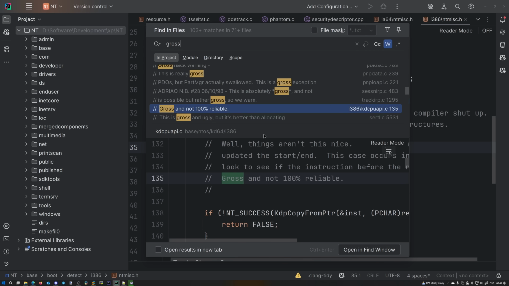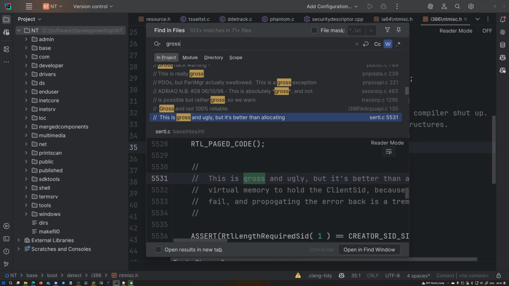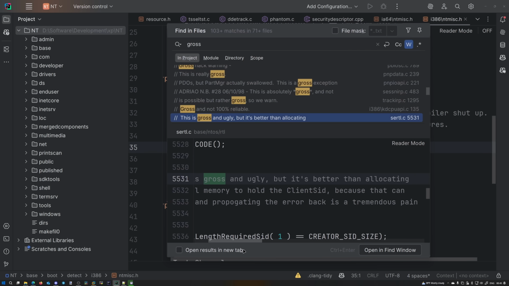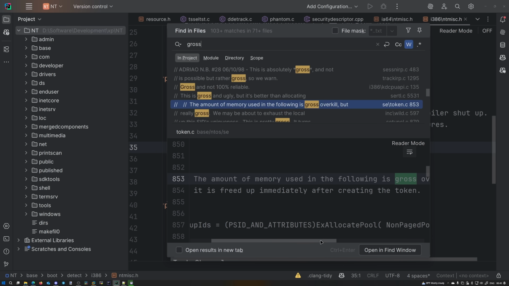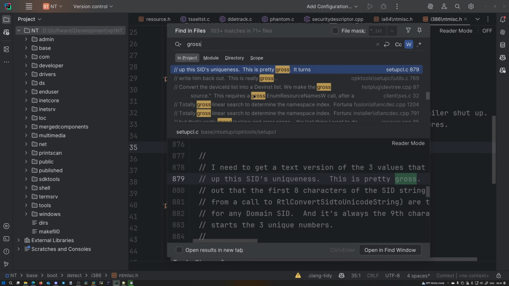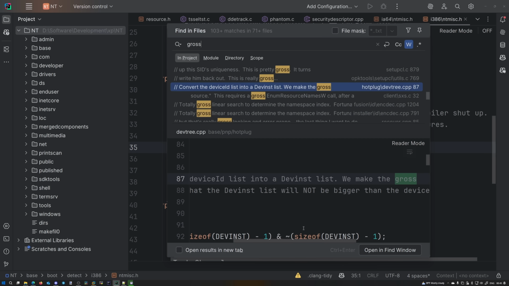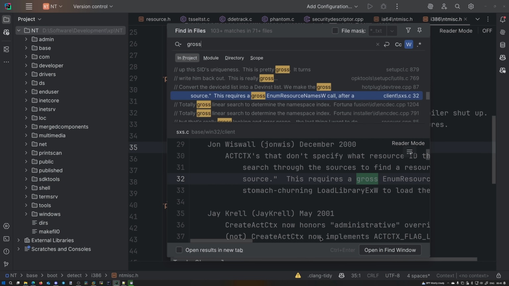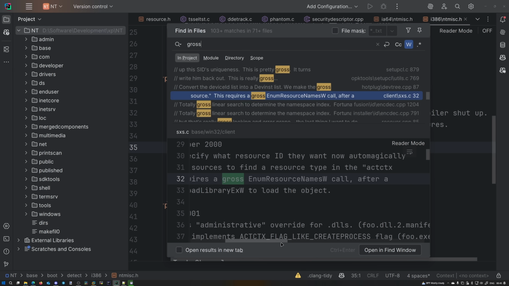Gross and not 100% reliable. This is gross and ugly, but it's better than allocating virtual memory. The amount of memory used in the following is gross overkill. Really gross. This is pretty gross. This is really gross. We make the gross assumption. This requires a gross enum resource names call.